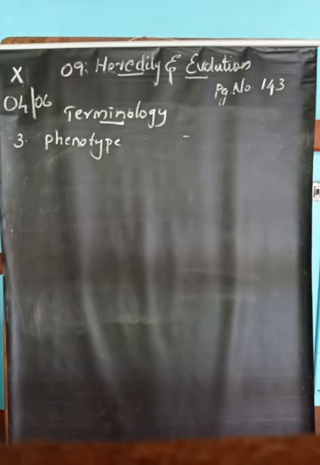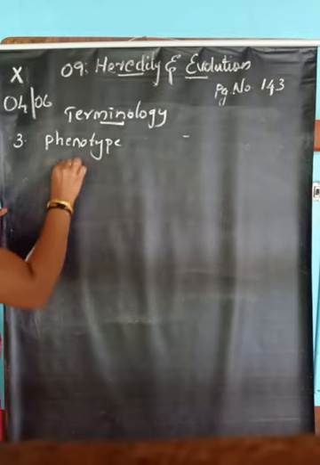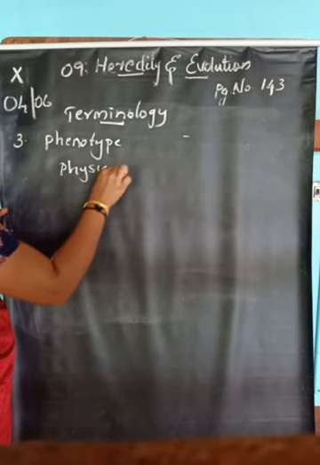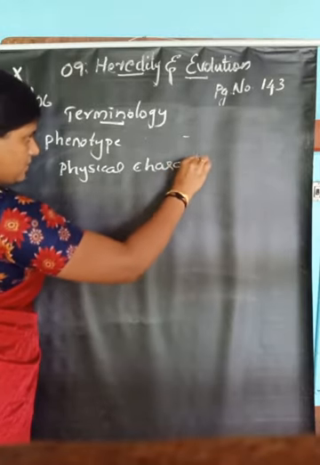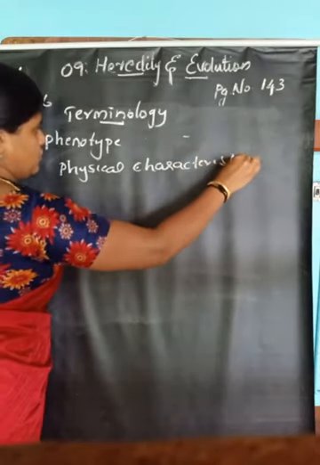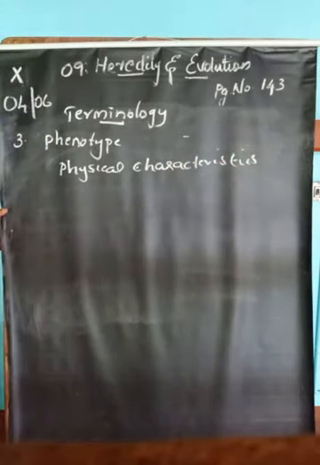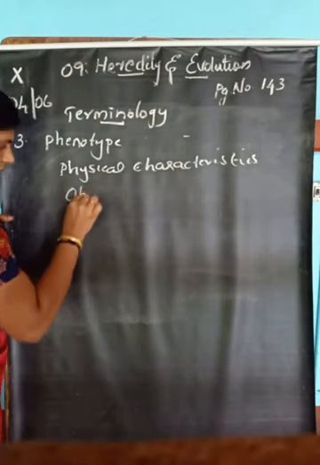Phenotype is the physical characteristic which is determined by some genes. So it is the physical character of an organism, the physical characteristics of an individual, or the observable character.